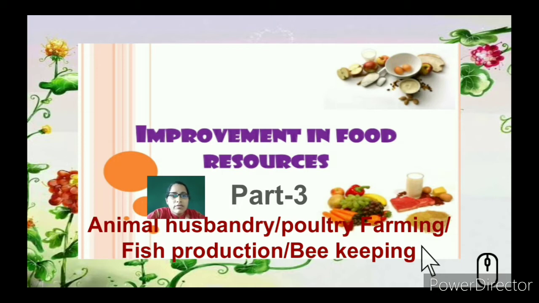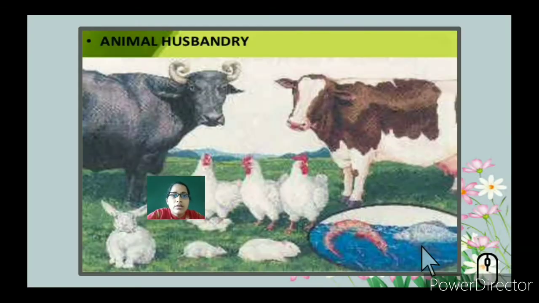In the previous session, we have studied about the irrigation cropping patterns. Here in this video, we will know more about the food resources that we get from animals, poultry, fish, bees, and how we are going to manage it. So let's start with the videos. So first, we'll start with the animal husbandry.